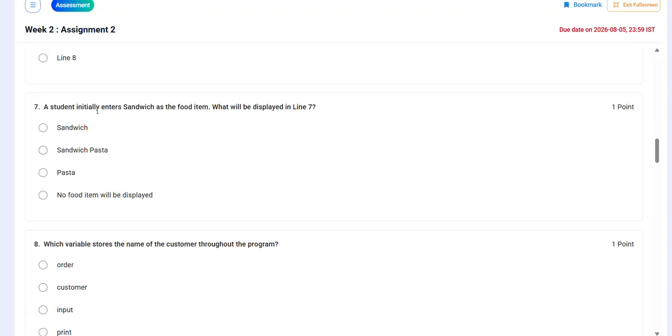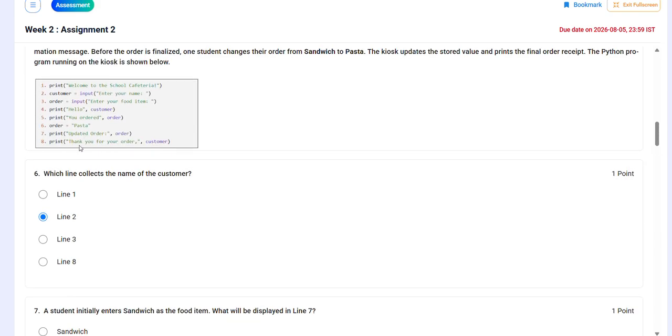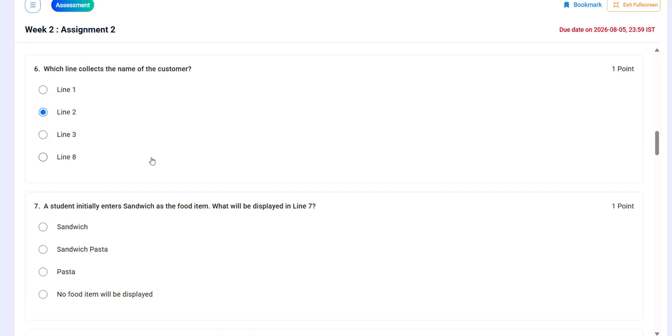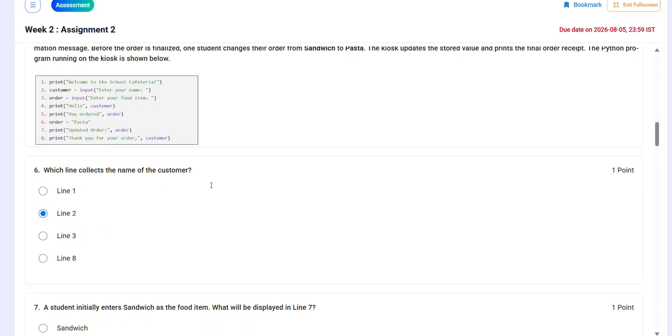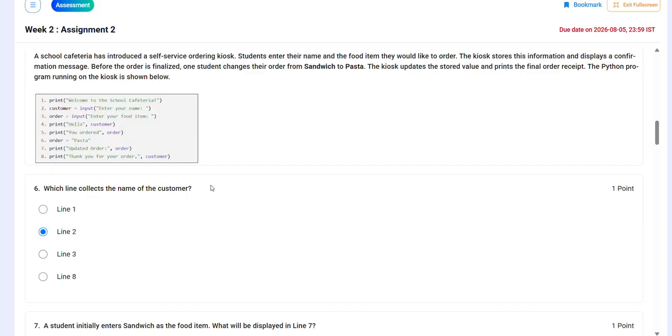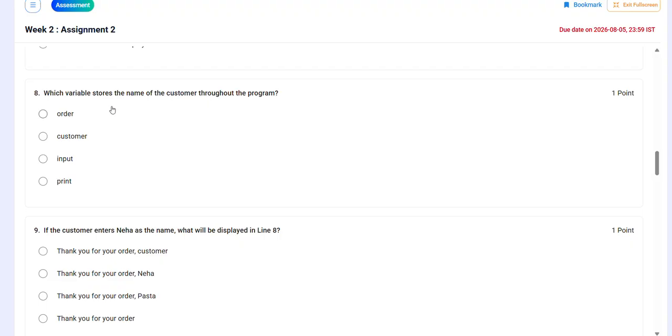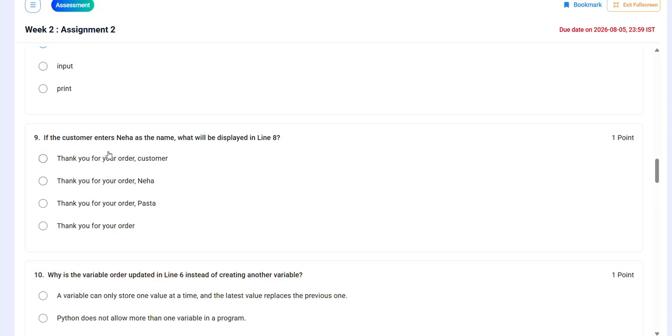Okay. So a student initially enters sandwich as a food item. What will be displayed in line 7? So in line 7, what will be displayed? In line 7 pasta will be displayed, because here the order is written as pasta. Okay. Then the eighth question, which variable stored the name of the customer throughout the program? So customer. Then the ninth one, if the customer enters Neha as the name, what will be displayed in line 8? Thank you for your order, Neha.